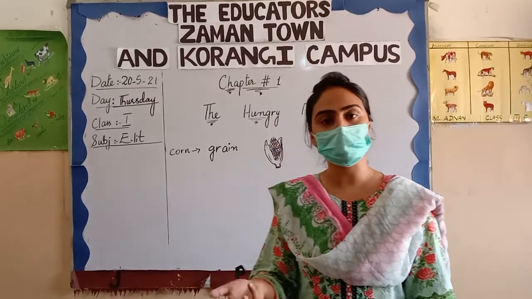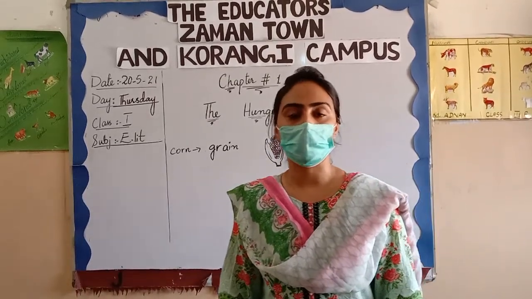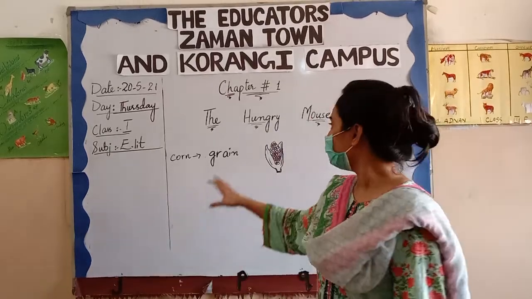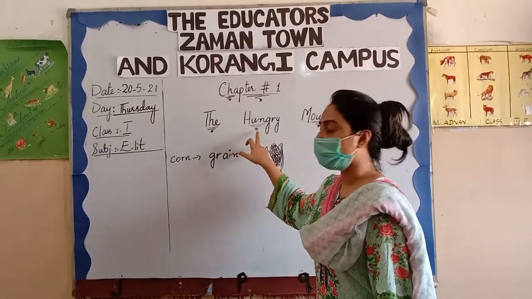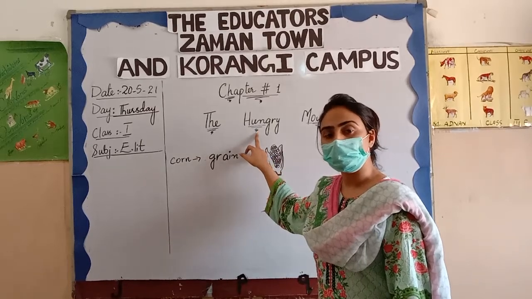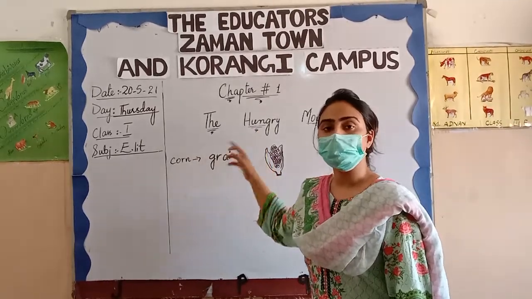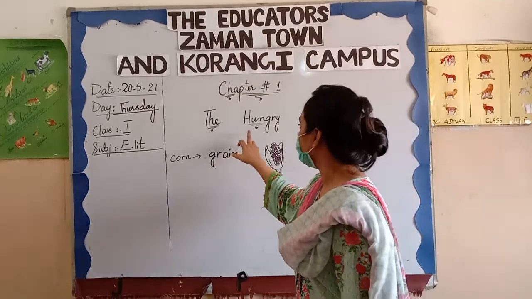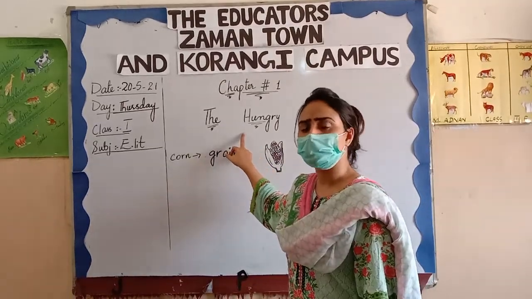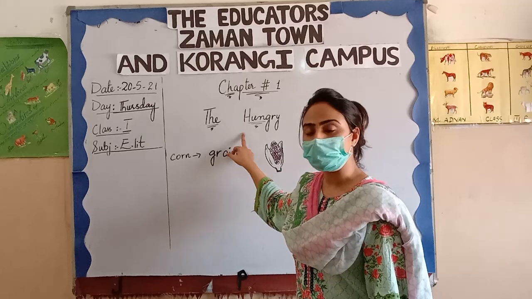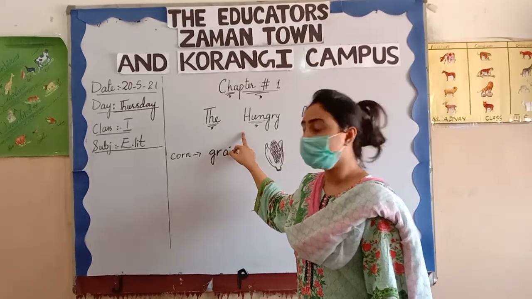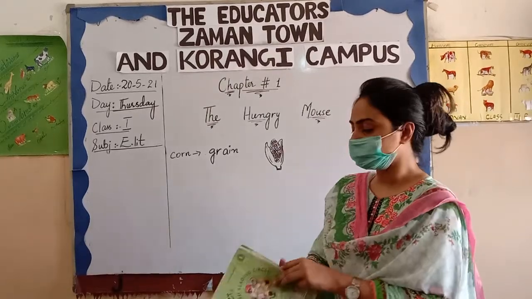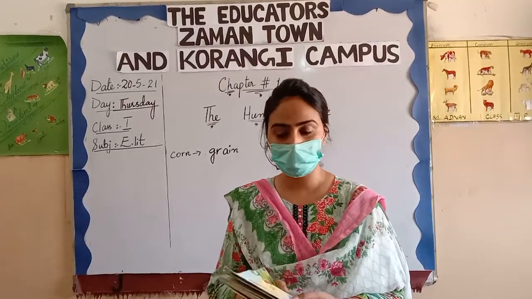What are the qualities of a mouse? A mouse is normally grey in color. It moves here and there. So, what is the meaning of hungry? When you need food, it means you are hungry. I think the mouse is hungry. So we will read in this chapter, and you will tell what the complete story is. Now, may I start the reading?